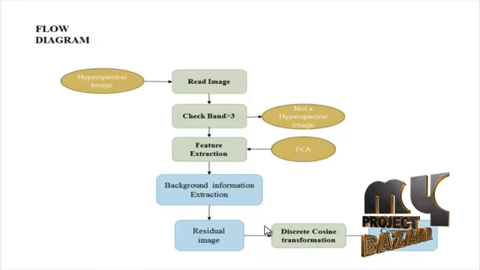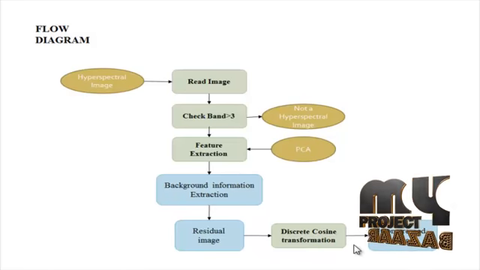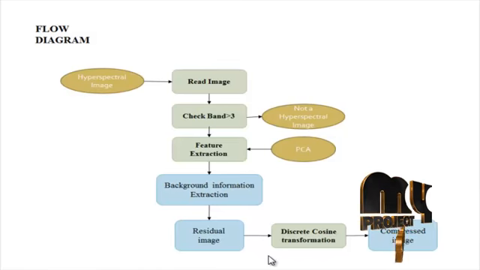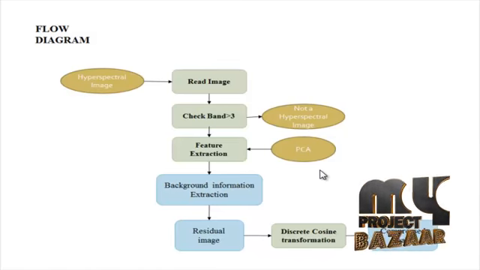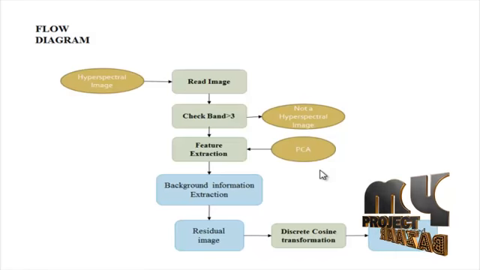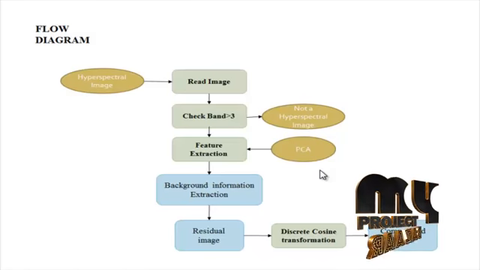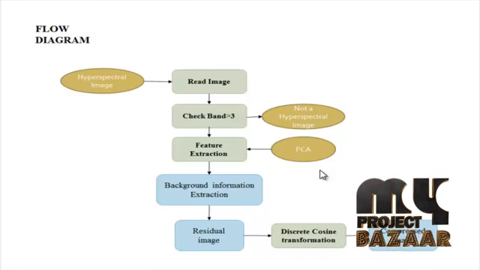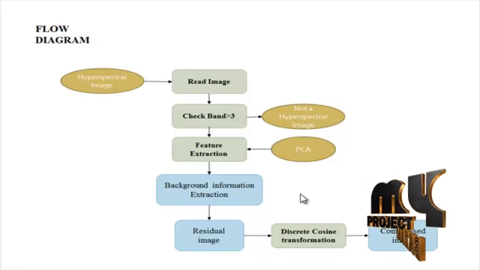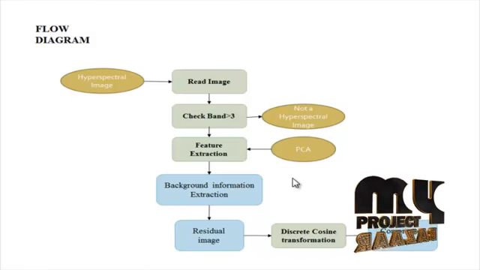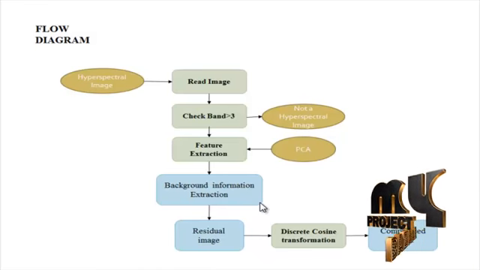The proposed compression is composed of two stages, PCA and the DCT. The PCA process is utilized to capture background information of the HSI characterized by second order statistics. Principal component analysis is a statistical procedure that uses an orthogonal transformation to convert a set of observations of possibly correlated variables into a set of values of linearly uncorrelated variables called principal components.